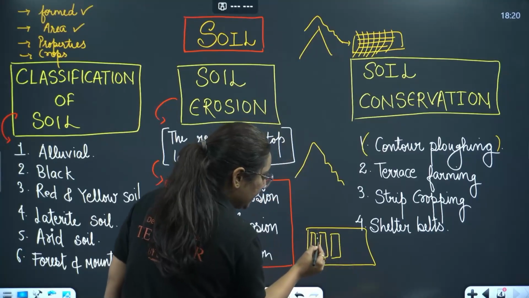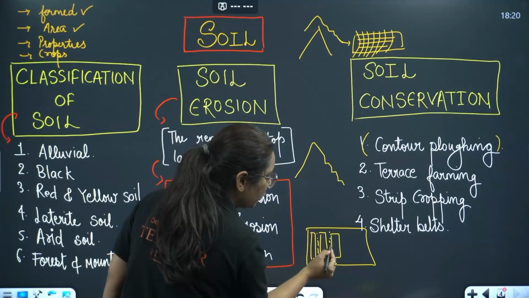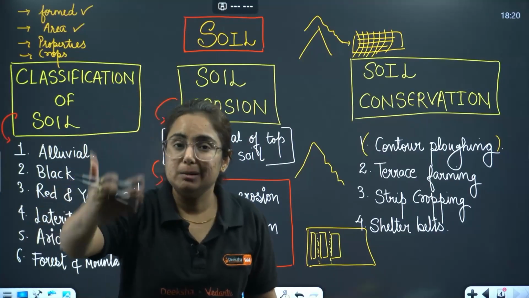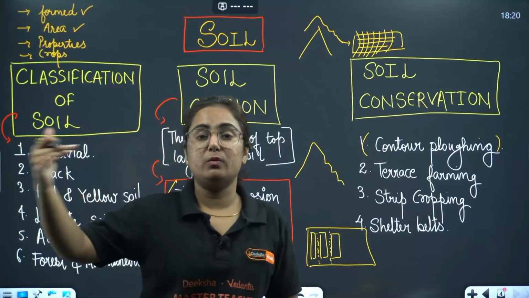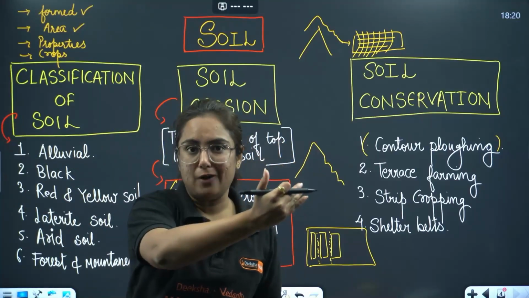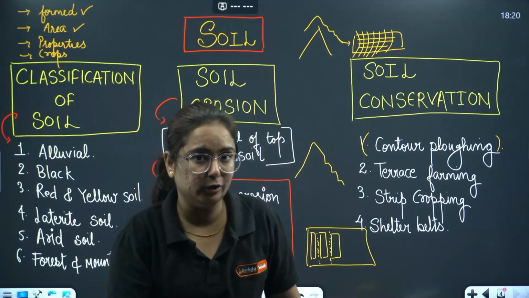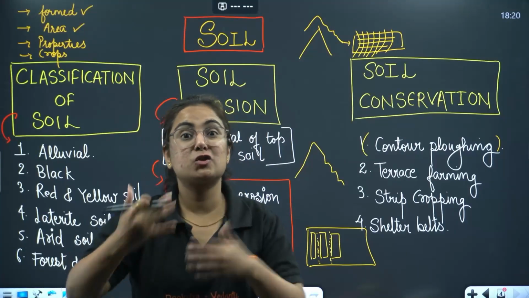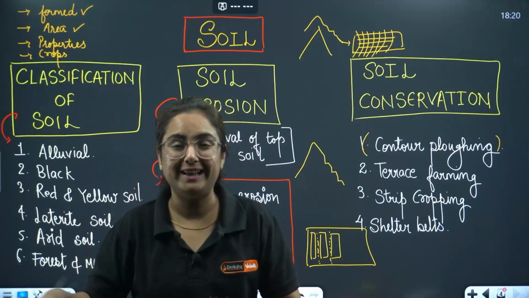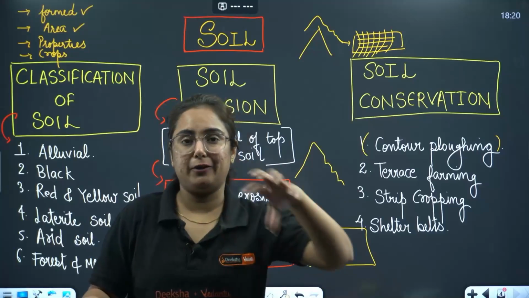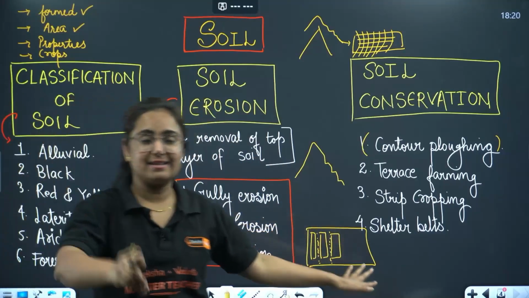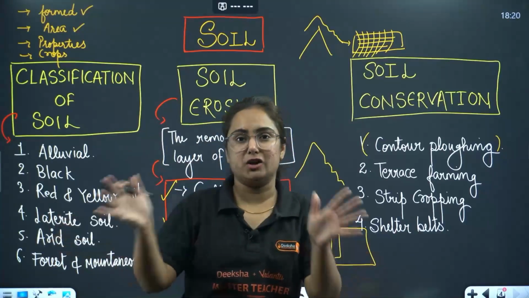But in between there are spaces in which you can grow grasses, large grasses that can help when water is getting into the farm or sand is entering into the farm. So basically what we can say, stop the flow of running water, wind, and stop the crops from getting affected. Then we have shelter belts, which we recently discussed in land degradation too.